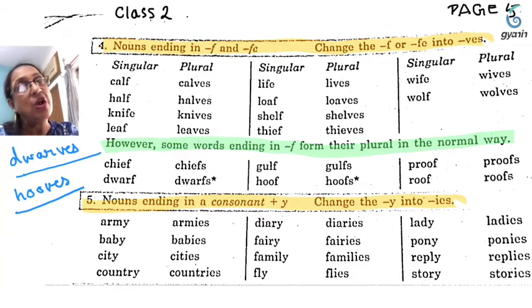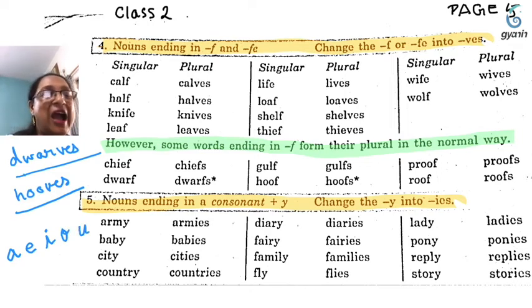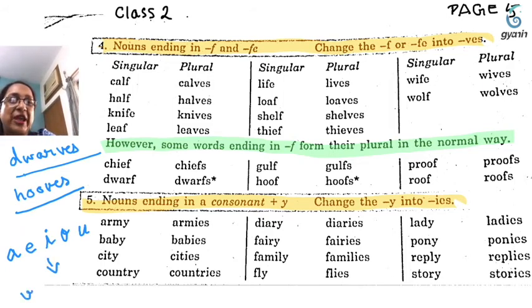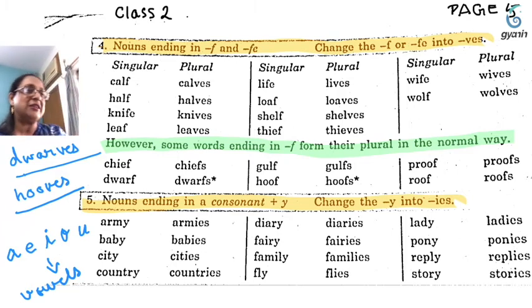Now rule number 5, nouns ending in a consonant. Do you know what is a consonant and what is a vowel? A, E, I, O, U. These are all vowels and the rest are consonants. So A is a vowel, E is a vowel, I is a vowel, O is a vowel, and U is a vowel. And the rest of the alphabet, B, C, D, all others are consonants.